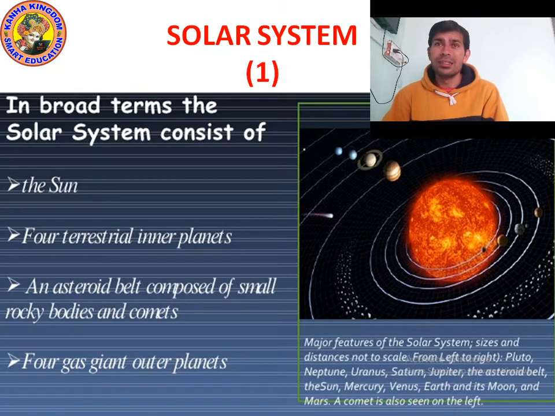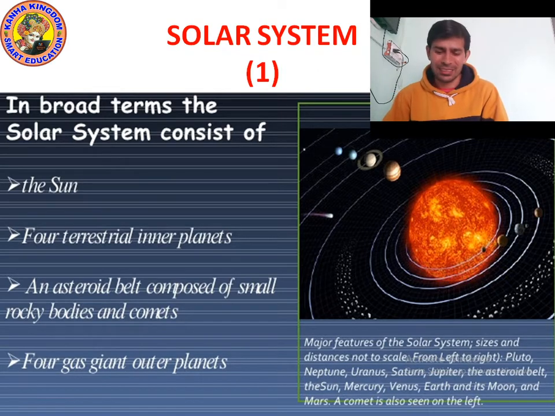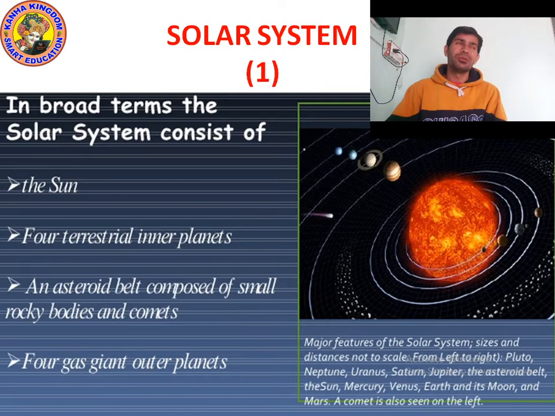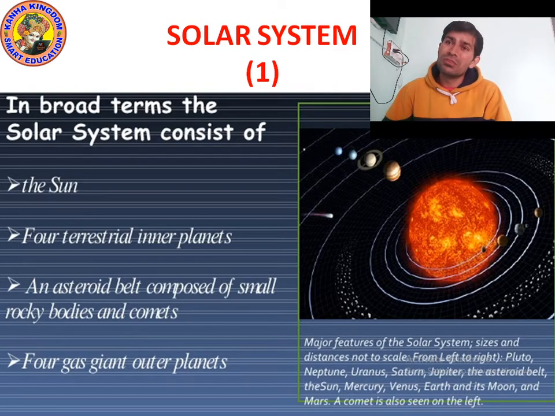Our scientists are trying to discover another earth, another planet just like earth, so we can go there and live there. But still we didn't get success. It is very difficult to reach from one planet to another, because they are so far.